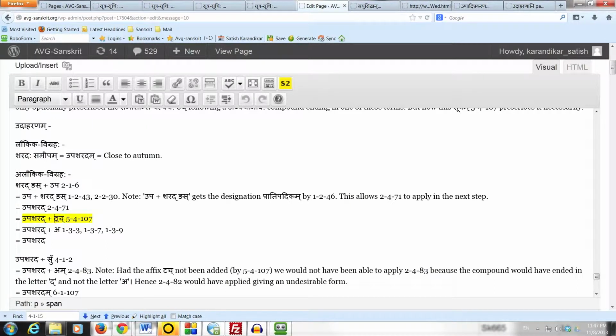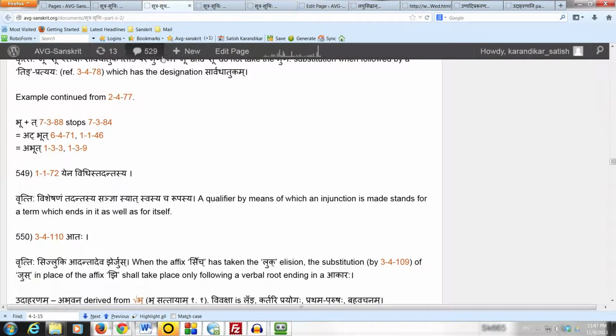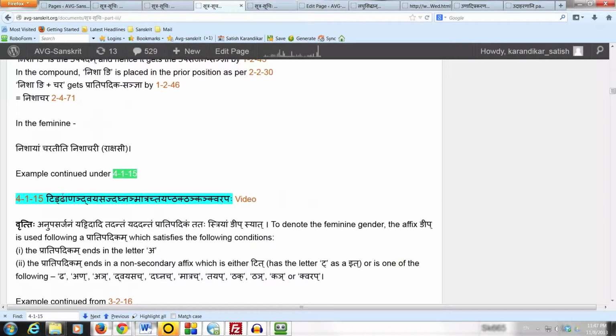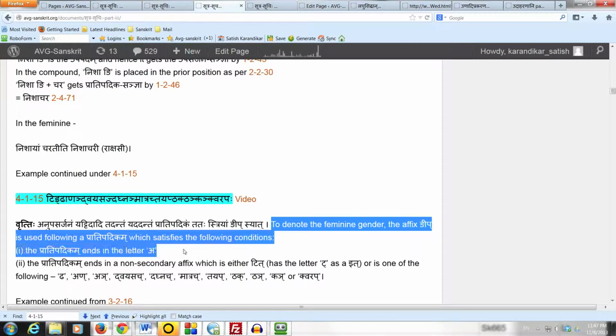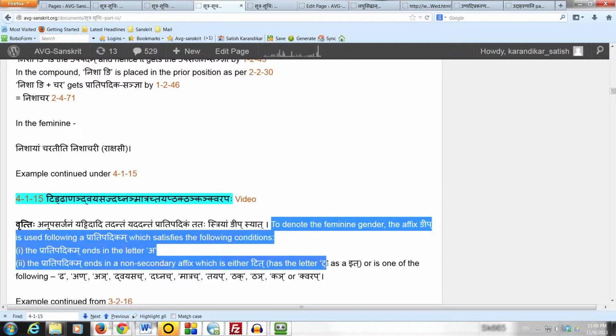The main purpose of the letter t as an it in the affix touch is to trigger the sutram 4115, which we have studied, tidhanid, etc. By that sutram, the feminine affix neep is used following a pradipadikam which ends in the letter a, and the pradipadikam also ends in a non-secondary affix which is a tit affix, has a letter t as an it.